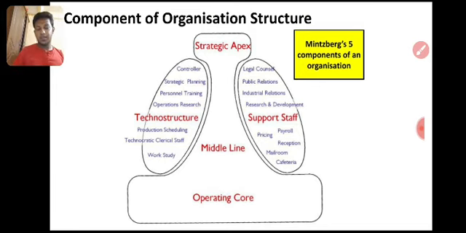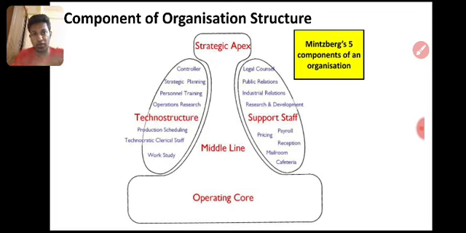This is very easy to explain in a manufacturing company. In a service company, the operating core means the line staff involved in giving the service. In a salon, the operating core is the service given by the employee: cutting hair, some beauty treatments, then facials, hair coloring, hair straightening. Everything is the operating core. If the service is not good, the customer will not come. So the operating core is involved in satisfying the customer's needs, right? It's the main part.